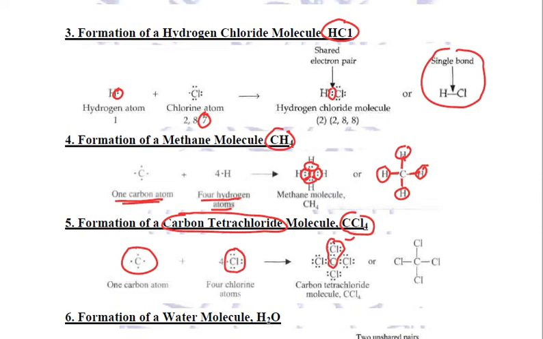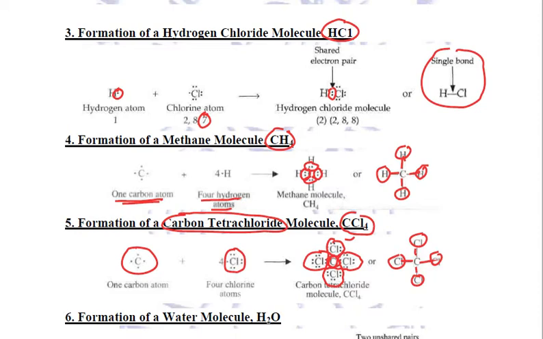So, in order to become stable, carbon combines with 1 more chlorine, sharing 1 more electron. Similarly, one more chlorine sharing 1 more electron, and another chlorine sharing another electron. So now carbon has combined with 4 chlorine atoms sharing 1 electron with each, forming one single covalent bond with each. So the compound formed is CCl4, which is carbon tetrachloride.